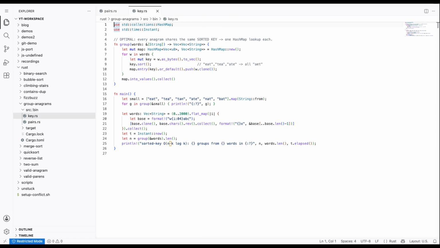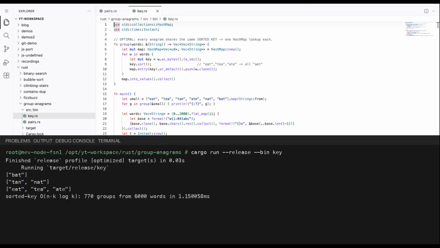The whole solution is now 4 lines. Sort the word's bytes to make the key and push the word into a hash map entry under the key. Entry or default creates the bucket the first time and reuses it after. No group ever compares against another. Same groups on the small list, and the 6,000 words drop from 150 milliseconds to 1. 150 times faster because each word does one hash lookup instead of scanning every group.